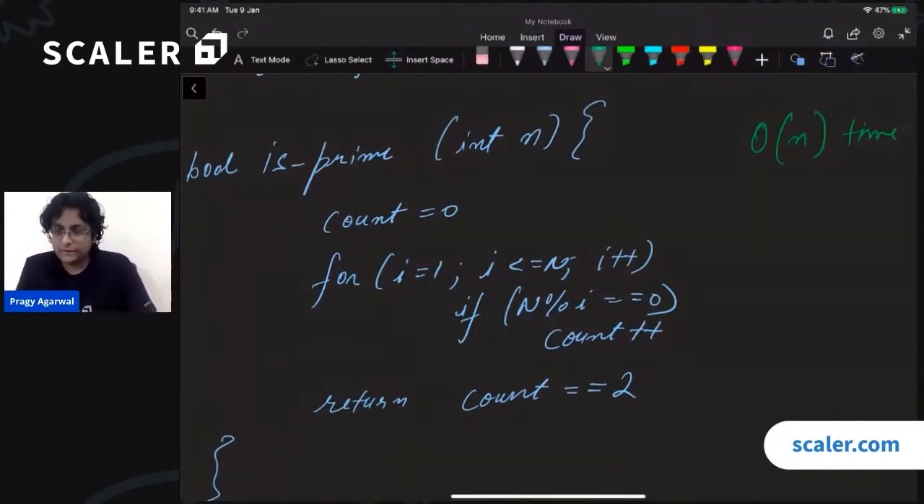Suraj says, why boolean? So isPrime will return true or false, right? True if the number is prime, false if it is not. Which is why we are returning a boolean.